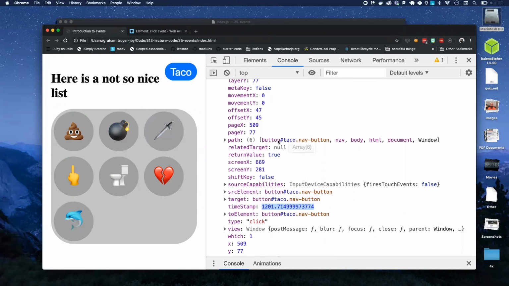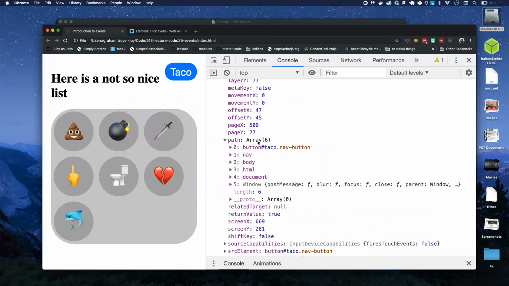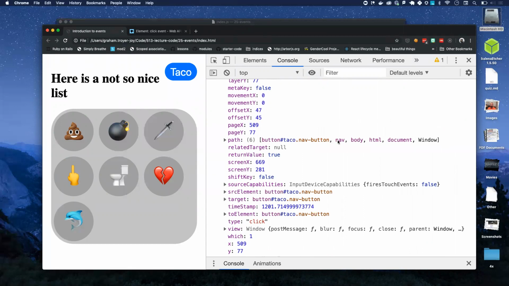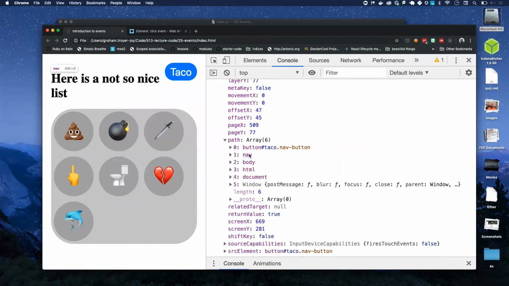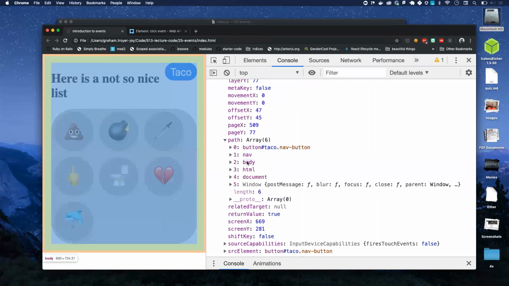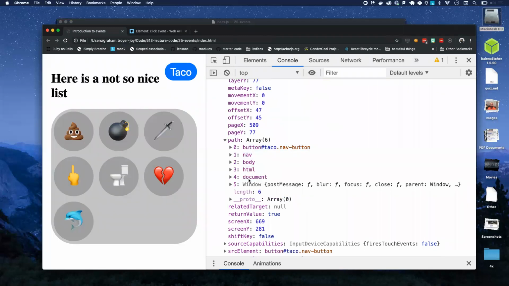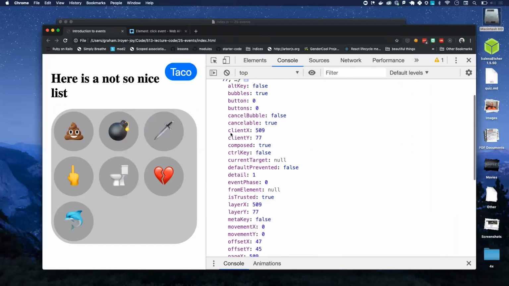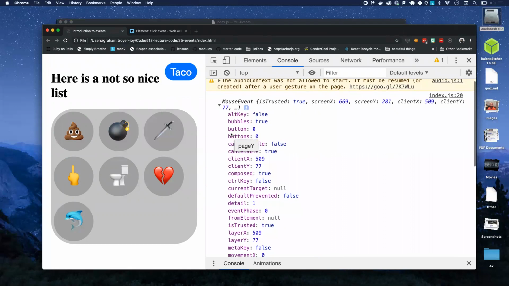It has this cool path variable that shows me the taco button is actually in a nav element, which is in a body. Button, nav, 0 pixels high for some reason. Body, HTML, document. You can walk it all the way up, which is kind of cool, but not very useful for us right now. The thing that the browser passes into our callback, in this case, is an object that describes what event happened.